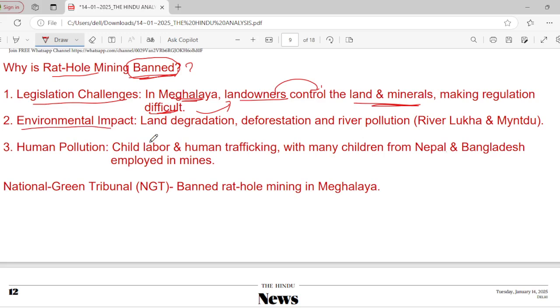Second one is environmental impact. It leads to land degradation and deforestation. You remove all the trees nearby while doing all this mining. And third would be river pollution. Okay, rivers Lukha and Myntdu became acidic in nature, and all the aquatic animals are in a danger zone, as the water became quite acidic. Okay, river pollution happens, and deforestation may happen.